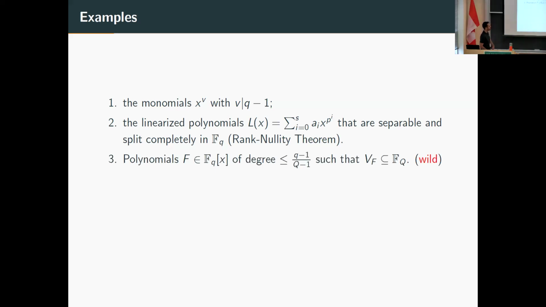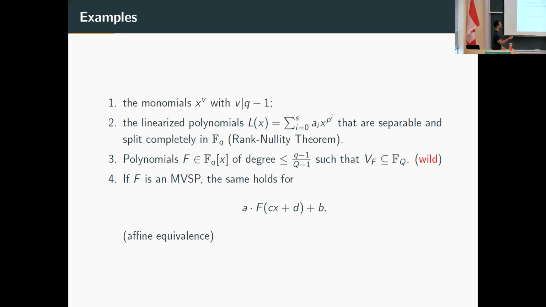And finally, I'm not going into the details, but we can also check that if a polynomial f has the property that its value set falls in a subfield of my big field, and its degree satisfies this inequality, then we also get an MVSP. So I'll just call this family wild because it's easy to verify that this is an MVSP, but we don't know what the polynomial f would look like in this case. Okay.